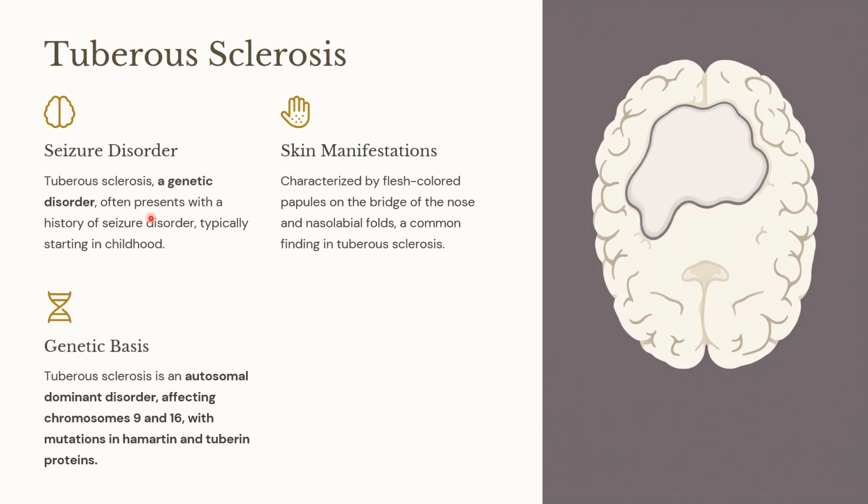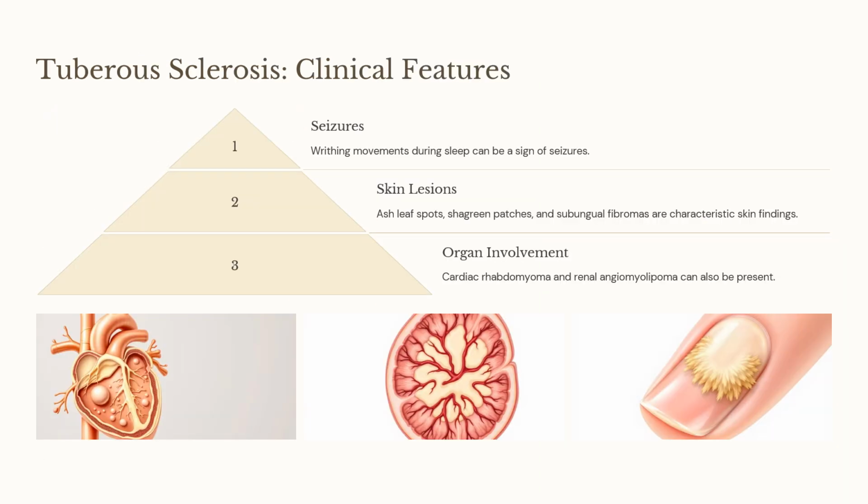Those who are suffering from tuberous sclerosis will have flesh colored papules on the bridge of the nose as well as on the nasolabial folds. This is a common finding in tuberous sclerosis. Apart from this finding, they will also be having seizures, which can be denoted in the exams like there will be a writhing movement during sleep, which can be a sign of the seizures.